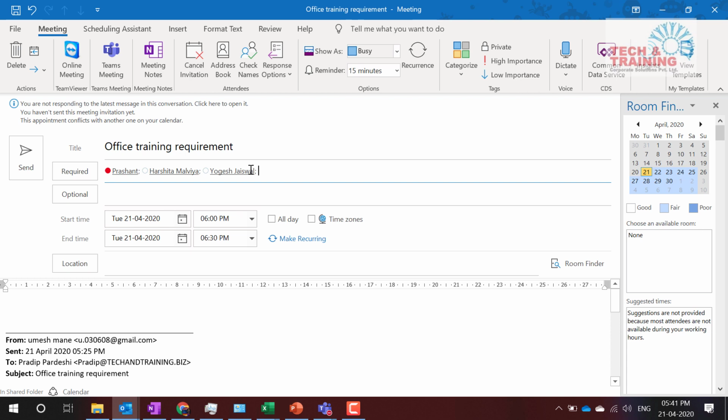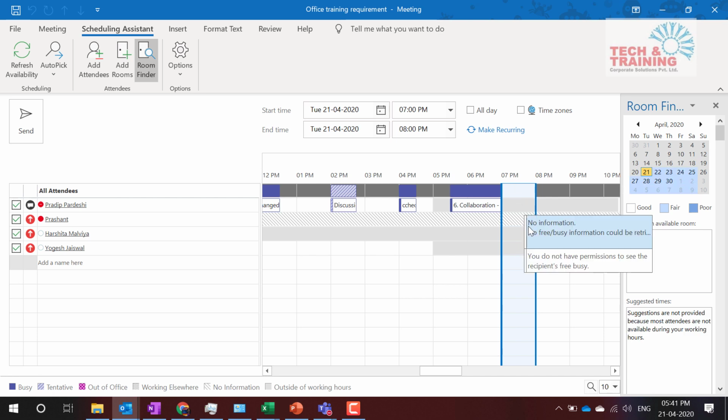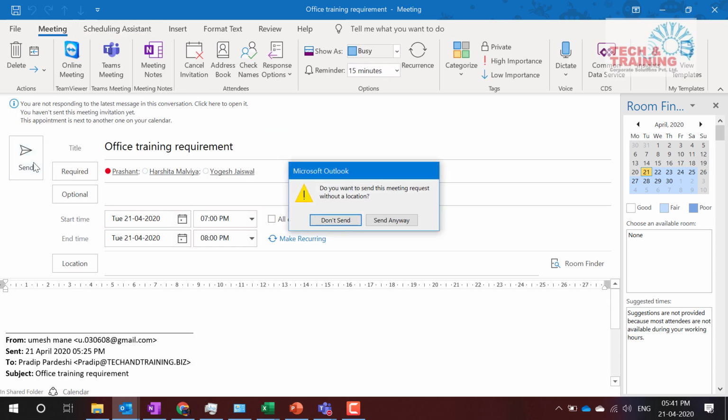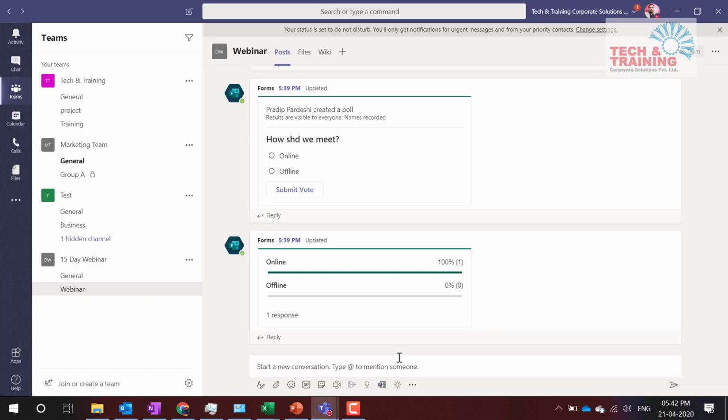So I would like to meet all these people, and I go to my scheduling assistant to identify when are they all available. So let's say they are available between 7 to 8 p.m. as I do not see any activity there. So I see that they are available. I go ahead and schedule the meeting with them. Online meeting.